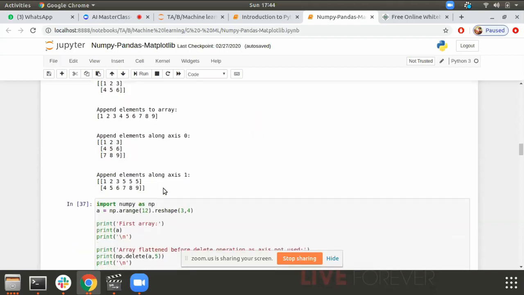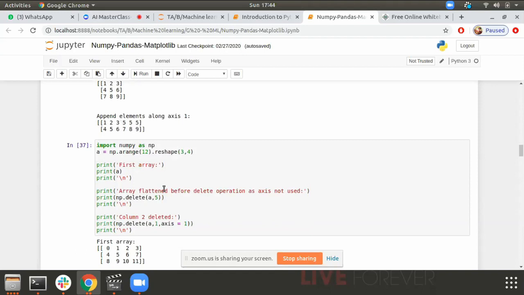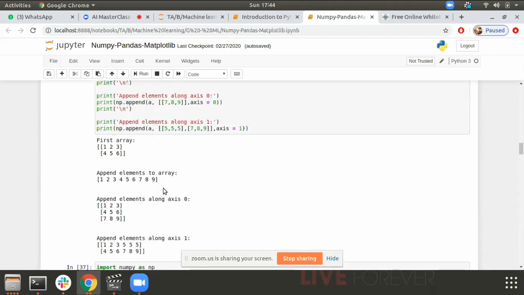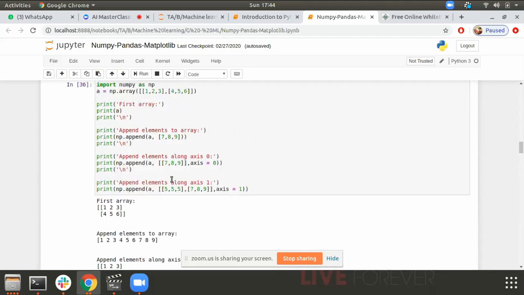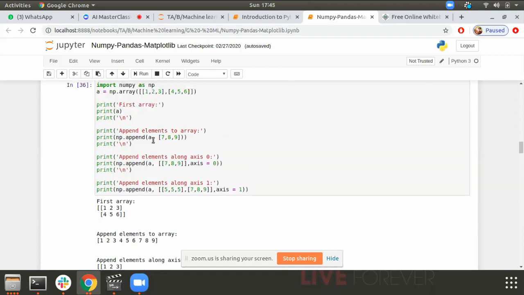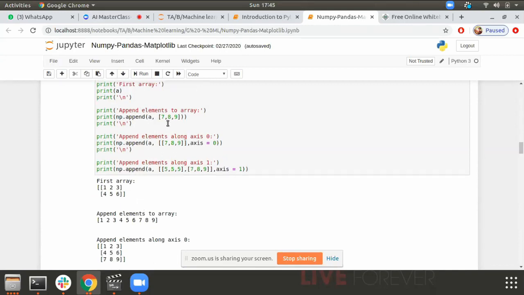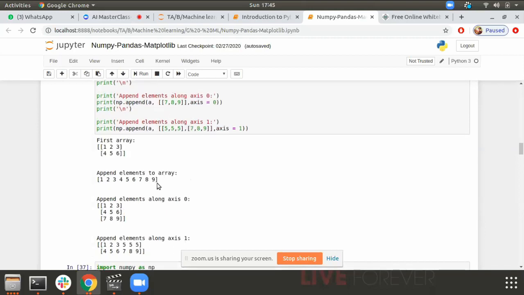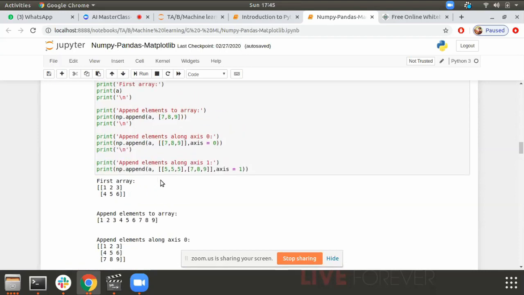How did the append happen? The first append is for a one dimensional array. It is a single one dimensional array, and I am appending 7, 8, 9 to it, so it returns a single one dimensional array.